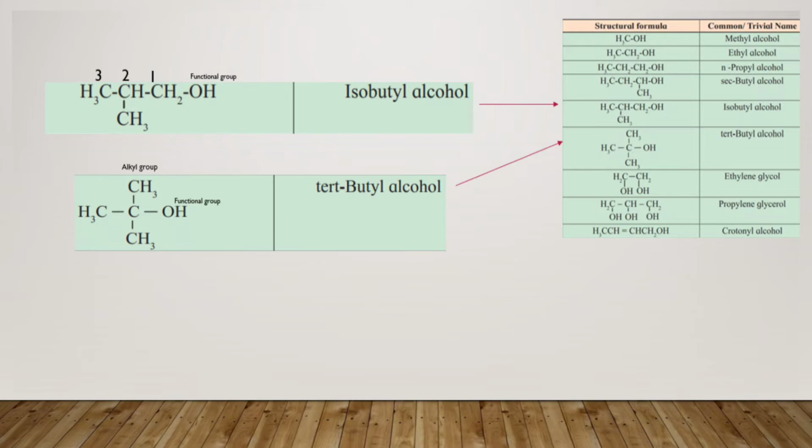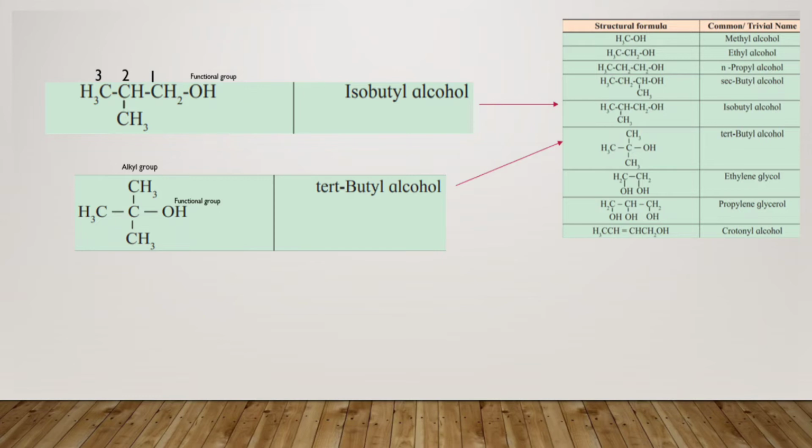Here the carbon is attached to the functional group and to three carbons, so it is named tert, and the name of the compound will be tert-butyl alcohol, since altogether four carbons are present.